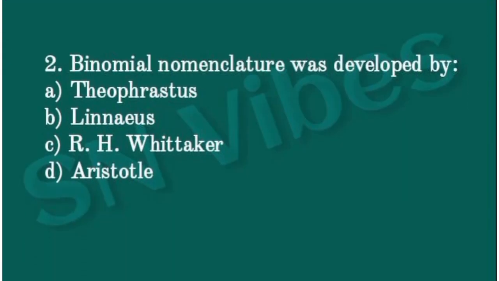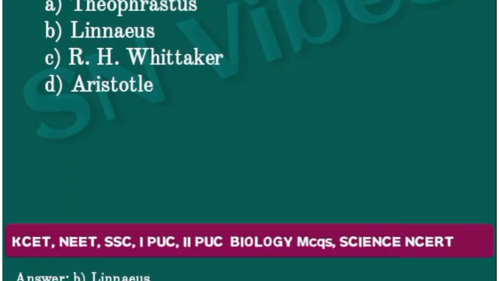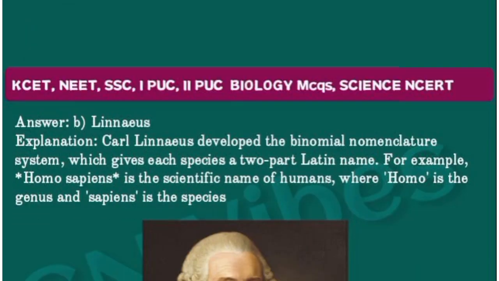The second question is, binomial nomenclature was developed by option A, Theophrastus, option B, Linnaeus, option C, R.H. Whittaker, option D, Aristotle. I'll give you 5 seconds. Your answer is option B, Linnaeus.